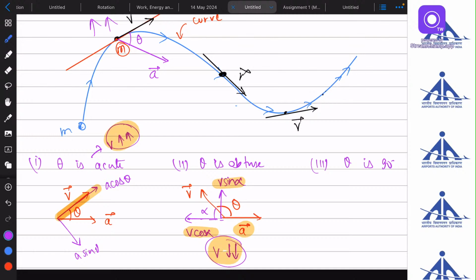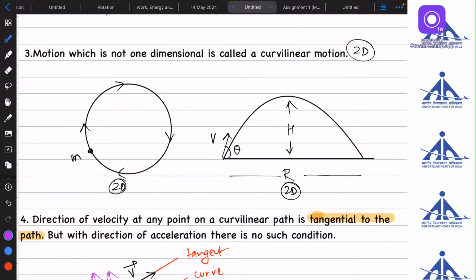Now the third case, theta is 90 degrees. We will study this later. It is a very basic thing that if theta is 90 degrees, the velocity vector will always be perpendicular to the acceleration vector, and this motion is known as uniform circular motion. We will study this in later classes. Okay, up till this, everything will be okay.